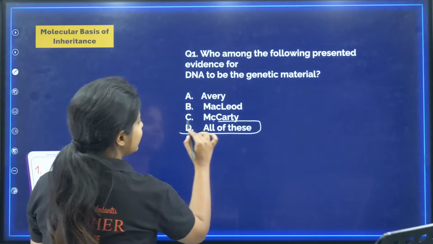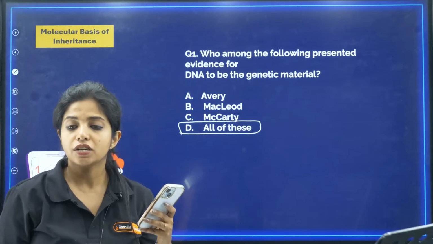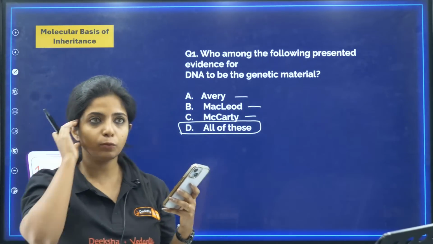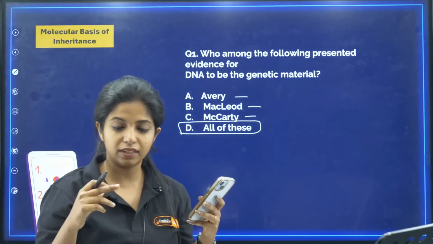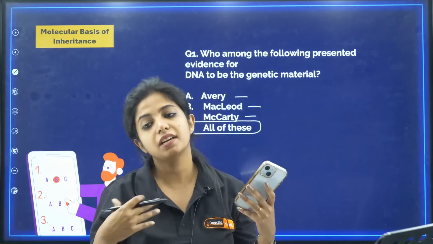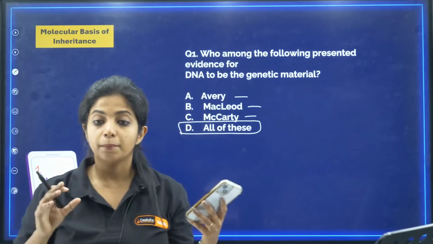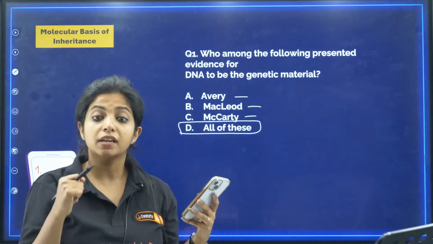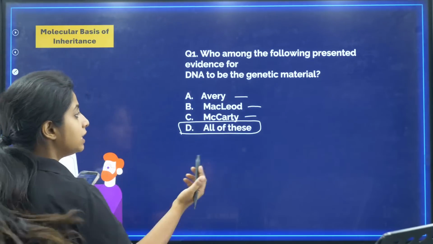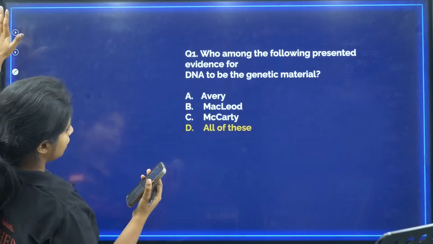Great. All of these, my dear children, all of them said that basically DNA is going to be acting like a genetic material, because Avery, MacLeod and McCarthy did an experiment. What did they do? They treated the genetic material with RNAse. That means they tried to destroy the RNA, but still transformation was taking place. They tried protease, still transformation was taking place. But when they treated the genetic material with DNAse, the transformation was not taking place, and then they got to know that DNA is the genetic material. So all of this is correct. Avery, MacLeod and McCarthy.